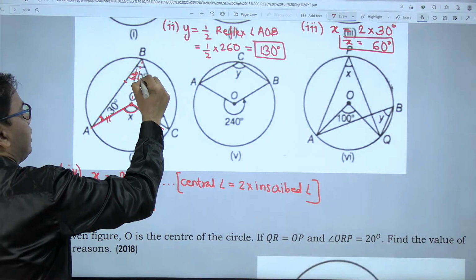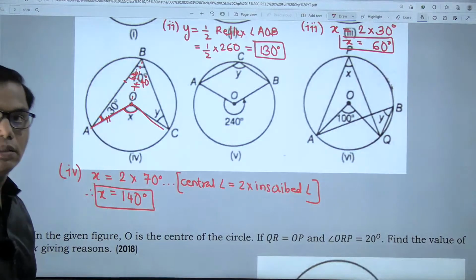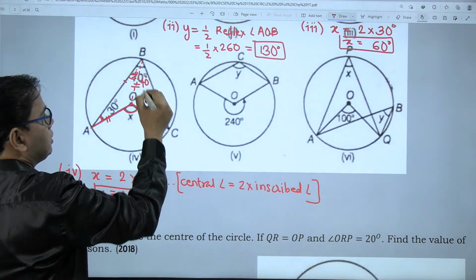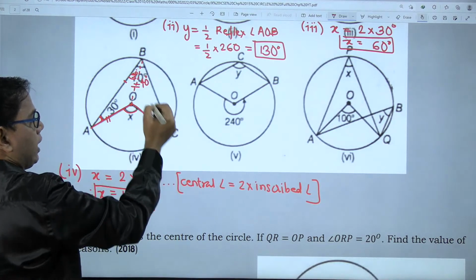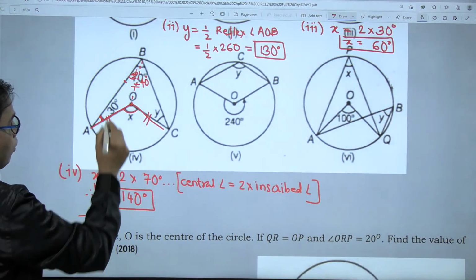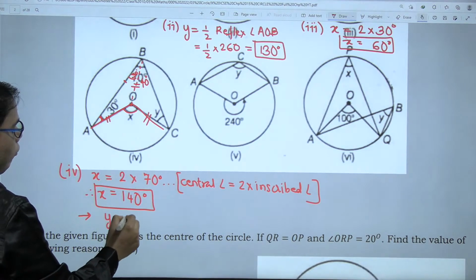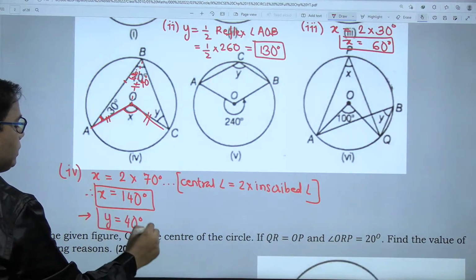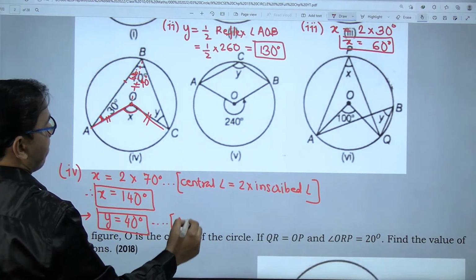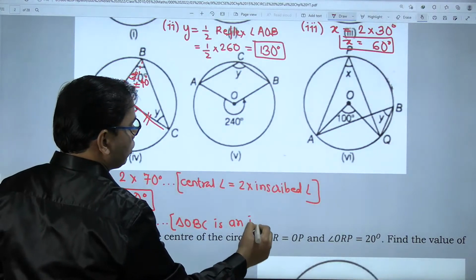The entire angle is 70 degrees, so this angle is going to be 40 degrees. 70 minus 30 is 40 degrees. Again, OB is equal to OC. If this is 40, y is also 40, base angles. So how do I write this? For the second part, I will write y equals 40 degrees. And what is the reason? The reason is triangle OBC is an isosceles triangle.